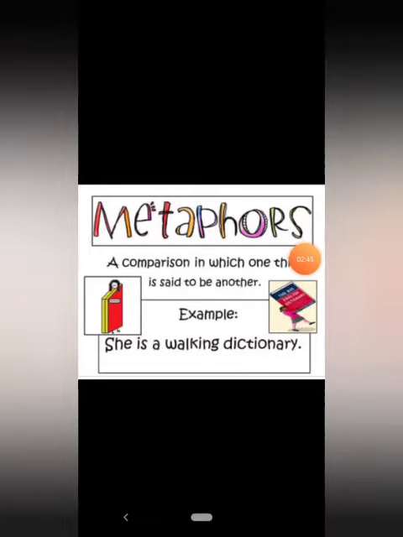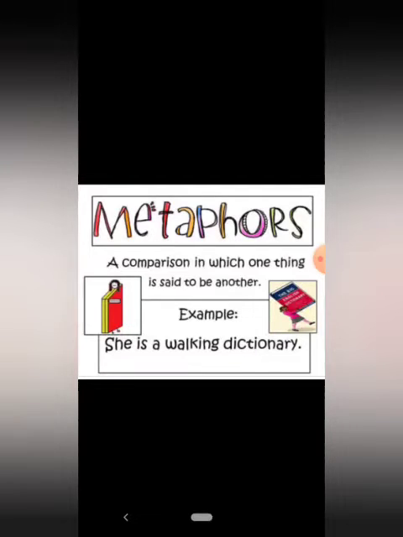The second figurative language, the literary device which we are going to study today is metaphor. Now what are metaphors? So metaphor is a comparison in which one thing is said to be another. This is an indirect kind of comparison. Like for example, she is a walking dictionary.